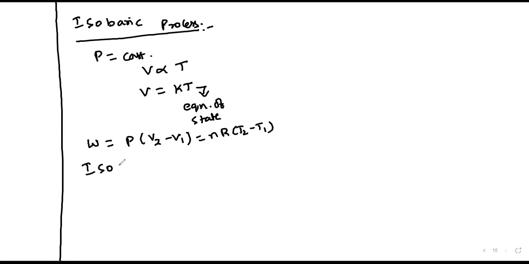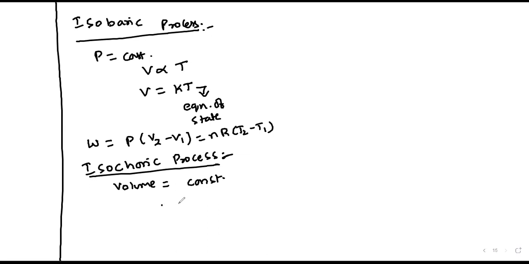Next one is the isochoric process. That is, volume will remain constant, so pressure is directly proportional to temperature, that is pressure equal to kT.